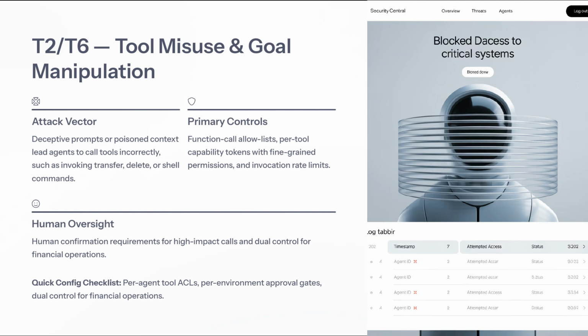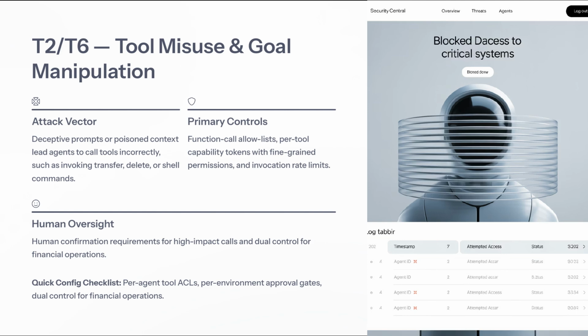As we shift our focus from memory poisoning, let's delve into another critical aspect, tool misuse and goal manipulation. This attack vector is particularly insidious as it exploits deceptive prompts or poisoned context to mislead agents into executing commands incorrectly. For instance, they might unintentionally invoke actions like transfer, delete, or shell commands without fully understanding the implications. To counter these risks, it's crucial to implement robust controls. This includes creating function call allow lists and establishing virtual capability tokens that grant fine-grained permissions. Additionally, setting invocation rate limits can help mitigate abuse.